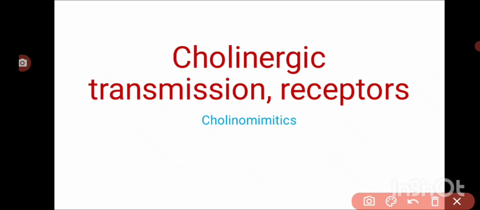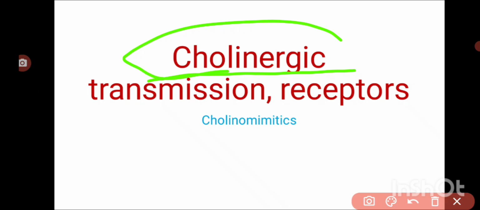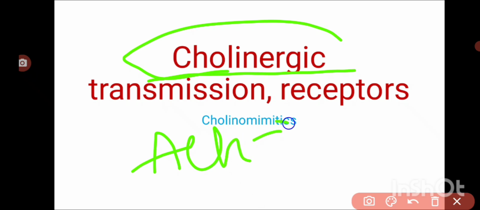Okay, so in this class we'll continue with the parasympathetic drugs, the parasympathetic nervous system. Before we enter into the parasympathetic drugs, we should know some concepts regarding cholinergic transmission. We should know what the neurotransmitter is here, how it is synthesized, how it is stored, how it is released, what the triggers for release are, where it acts, and how it is degraded, how it is broken down. Okay, everything we'll discuss in this topic.